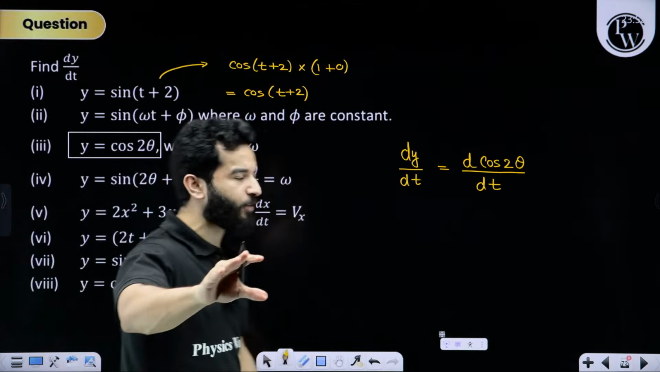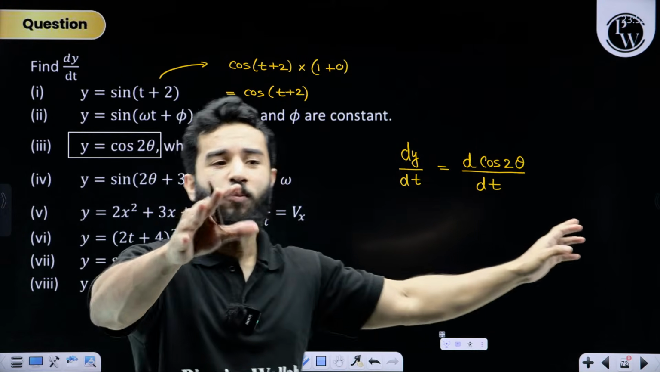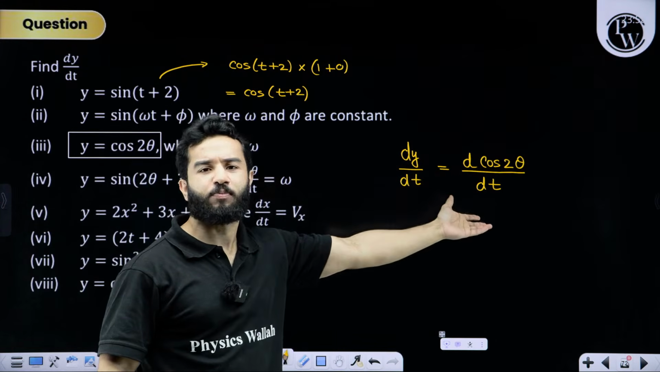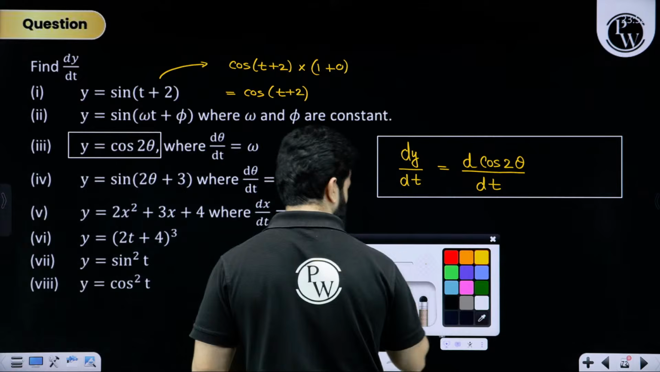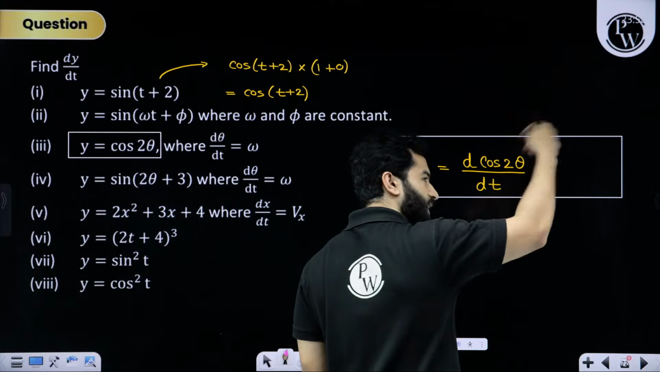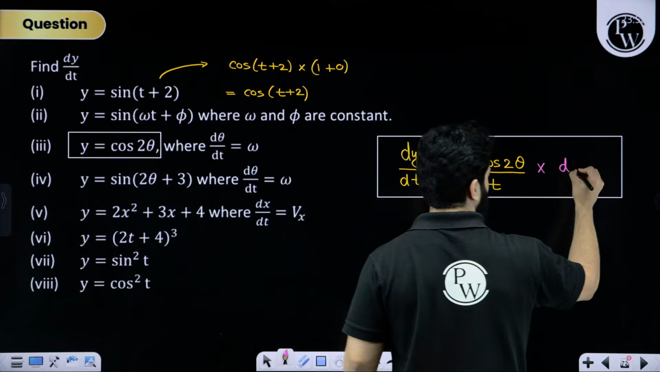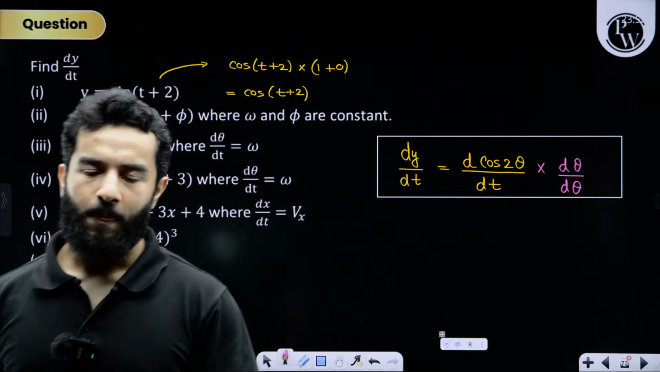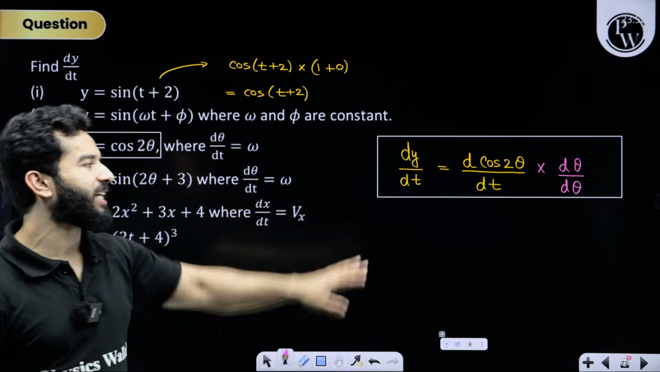But here things are different. Here we are trying to differentiate cos 2 theta with respect to t. It is not possible. We cannot differentiate cos 2 theta with respect to t. So pay attention. What we can do is differentiate cos 2 theta with respect to theta. So we are going to use a very common mathematics method, manipulation. Let's multiply and divide with d theta.